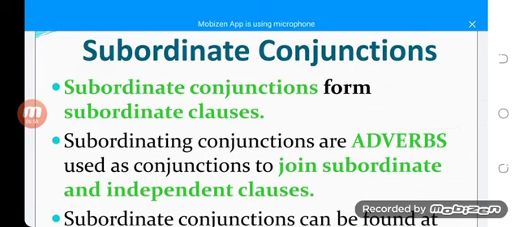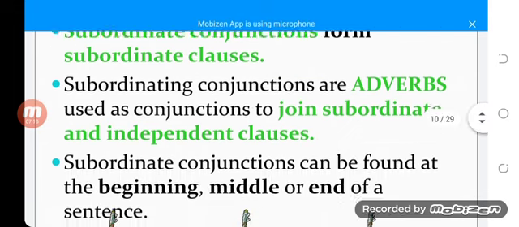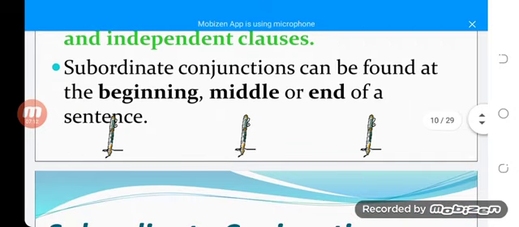So, subordinate conjunctions form subordinate clauses. Subordinating conjunctions are adverbs, basically used as conjunctions to join subordinate and independent clauses. Subordinate conjunctions can be found at the beginning, middle, and end of a sentence.